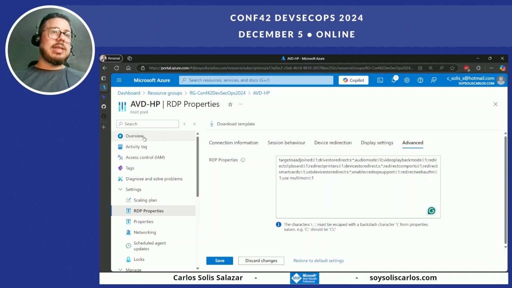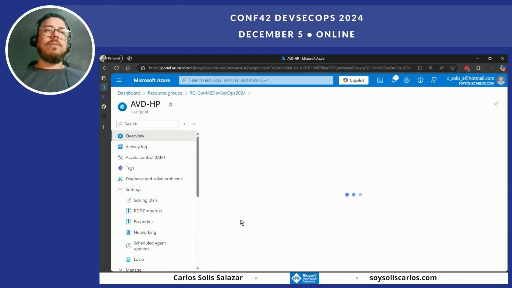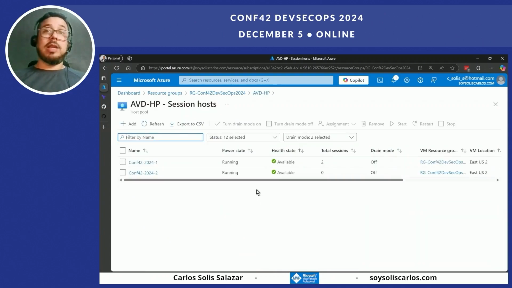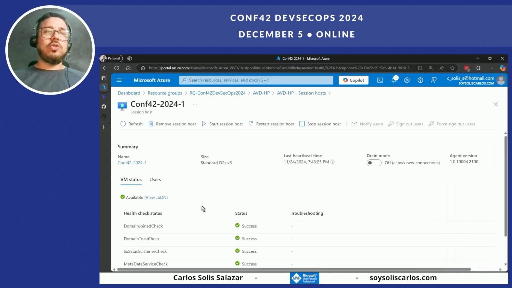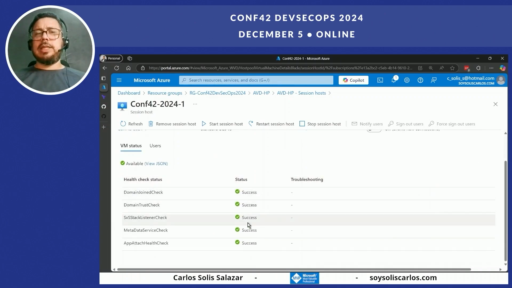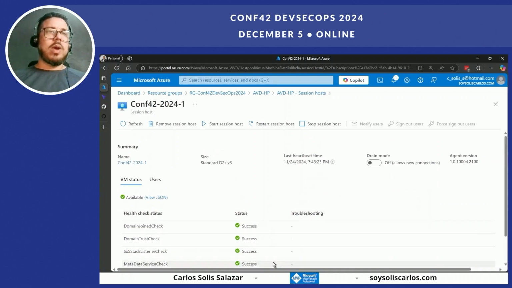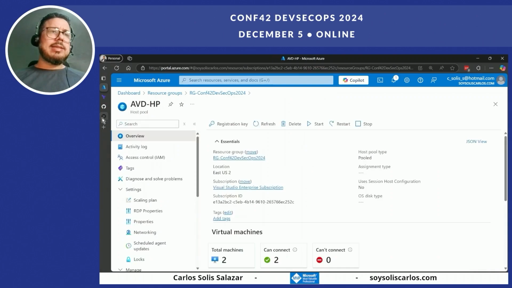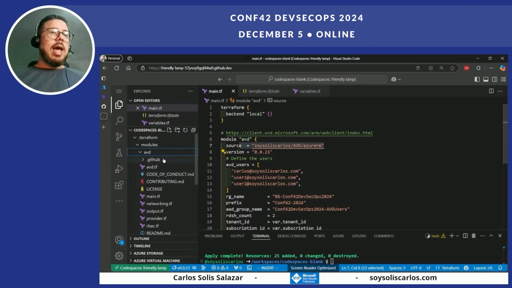And here I can see the state of my computers or my session host connecting to the Azure Virtual Desktop environment. And here I have a user connected. If I add two users in the test, I can see which users are connected in the environment. This is a validation of the state of that computer. Let's see the Terraform code.